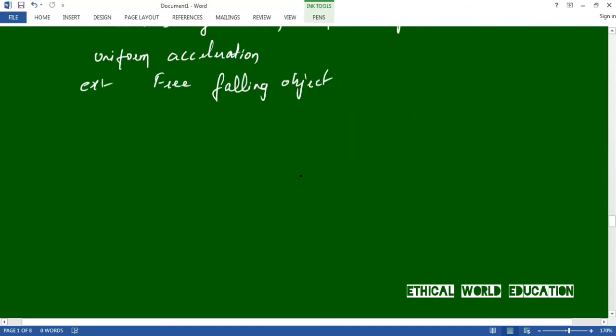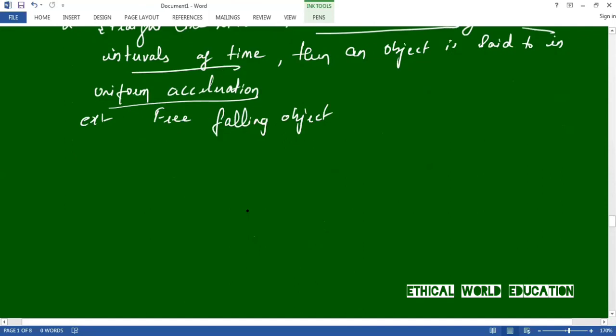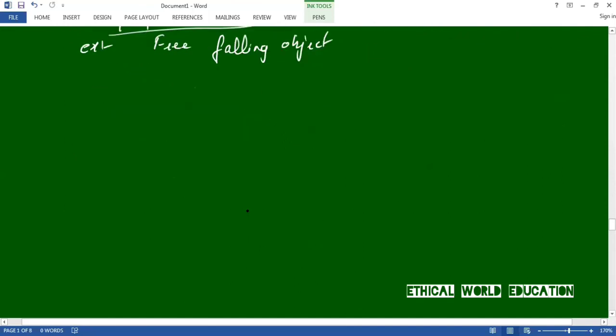Let us repeat this. Uniform acceleration is when an object is traveling in a straight line with an increasing velocity at equal intervals of time. The example for this is a free falling object. Let us move on to the next one.